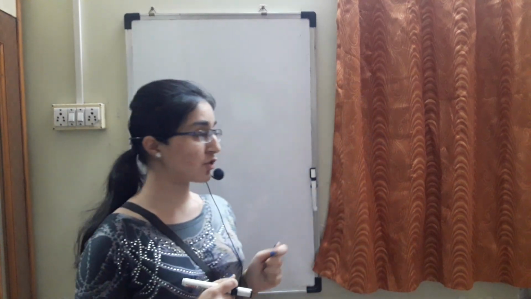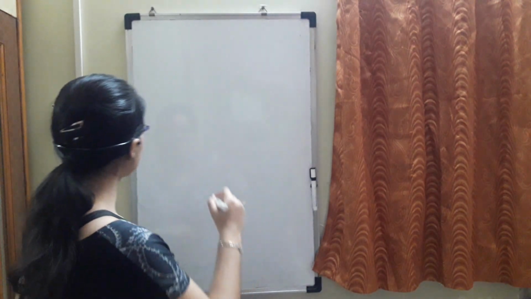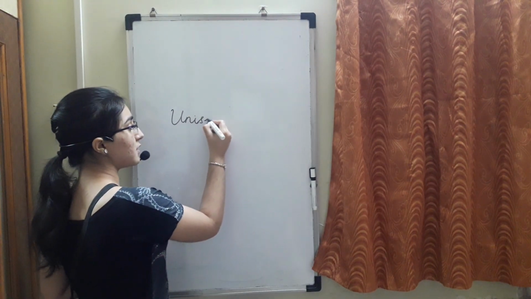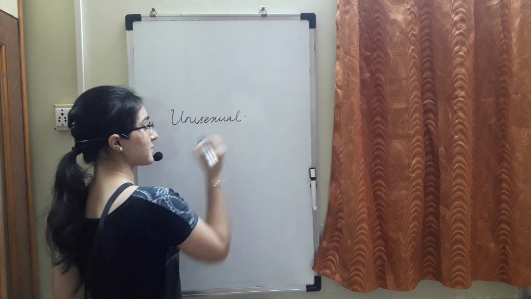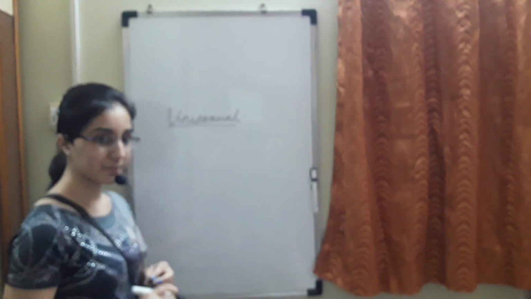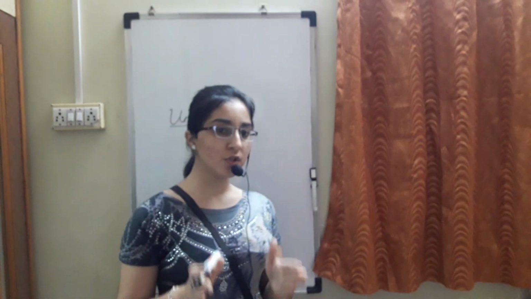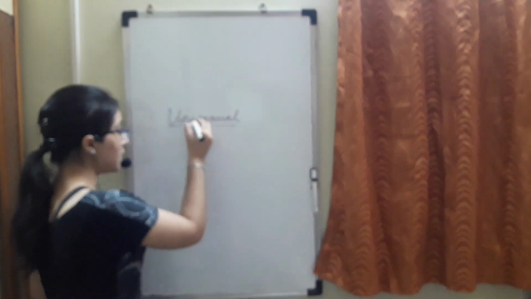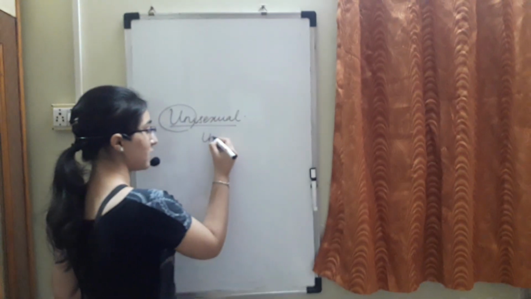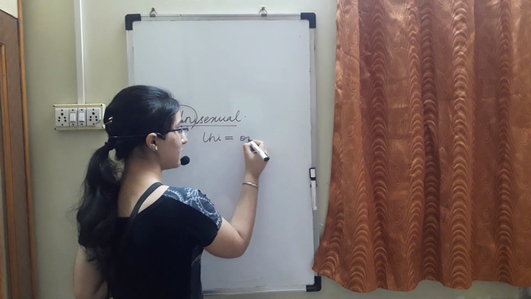Today, in this lecture, we are going to learn the 5 terminologies in biology. So let's see one by one. First of all, we are going to see the terminology named unisexual. As you know, uni is equal to 1.